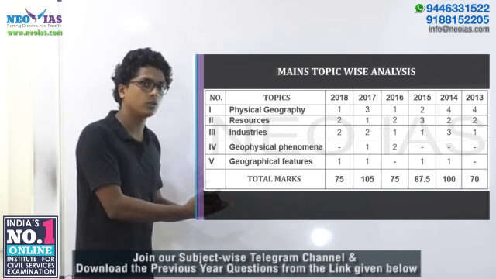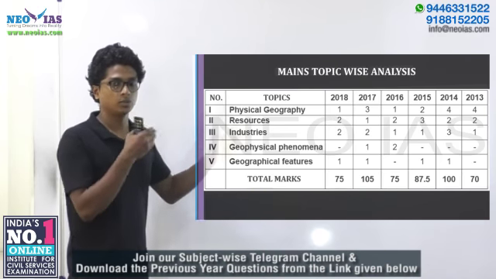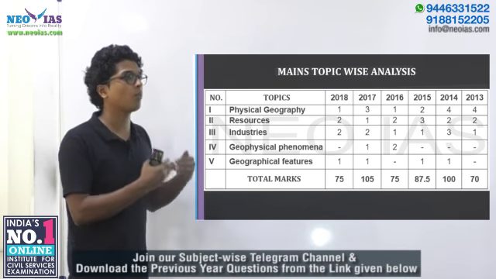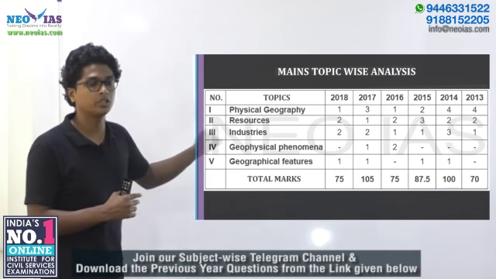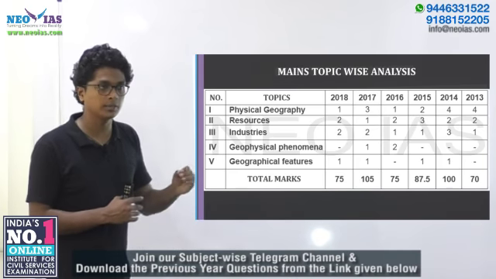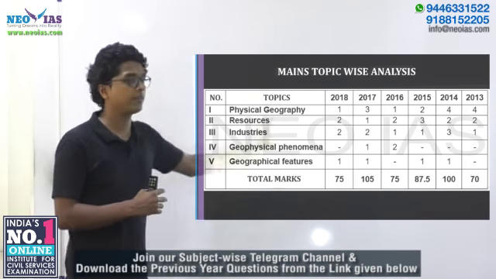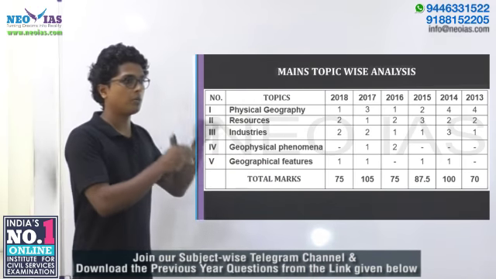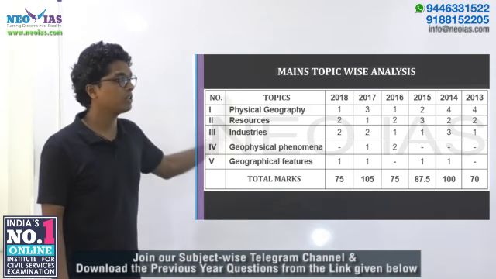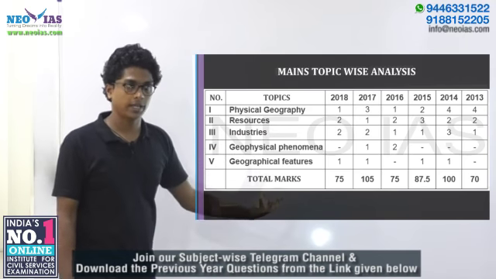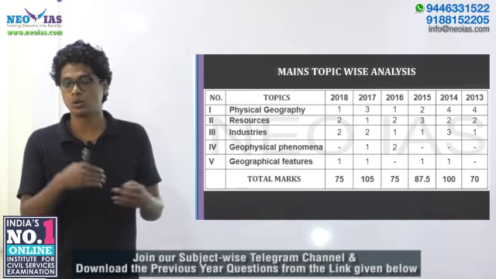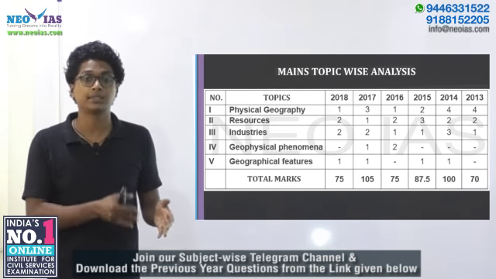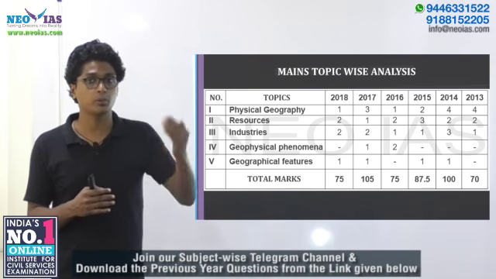So such kind of questions, the questions which are in current affairs, will have more chances. They will have more chances that they'll ask questions based on current affairs. Otherwise, the questions will be related with general resource distribution, right? But as of now, they haven't asked anything regarding distribution, in the sense of where we have more distribution of coal. In 2017, the question was related with coal, but they didn't ask the distribution of coal.